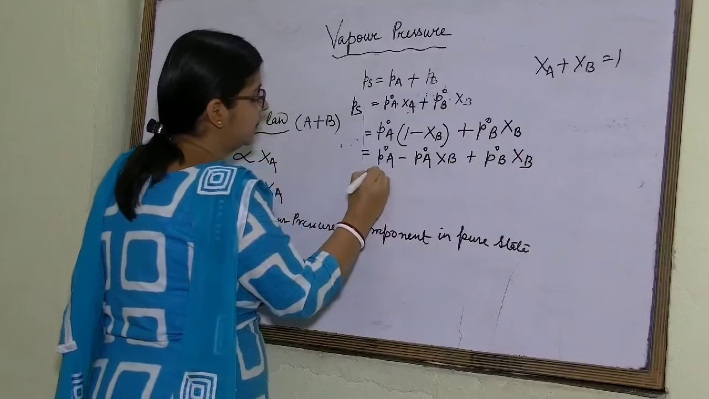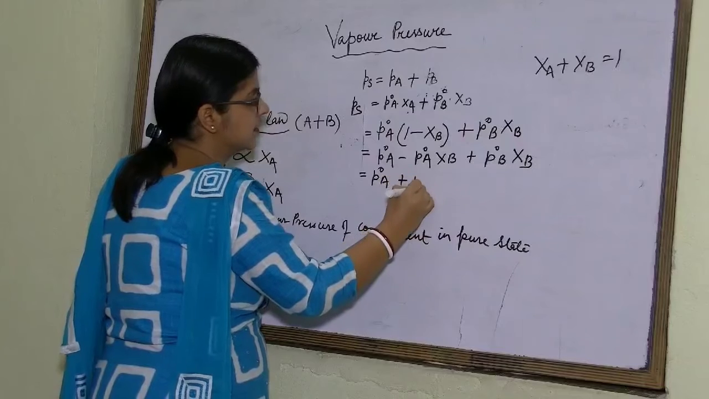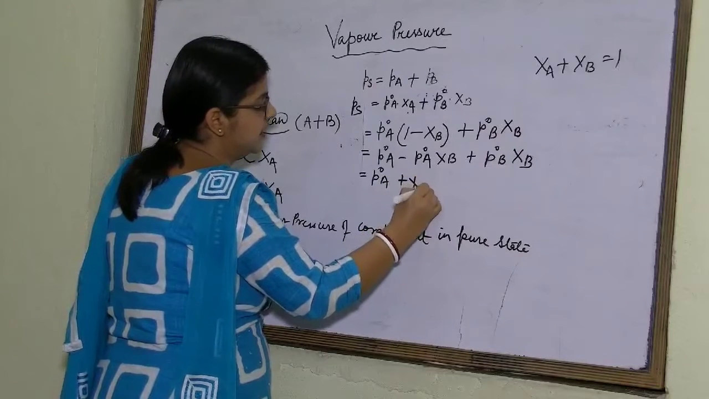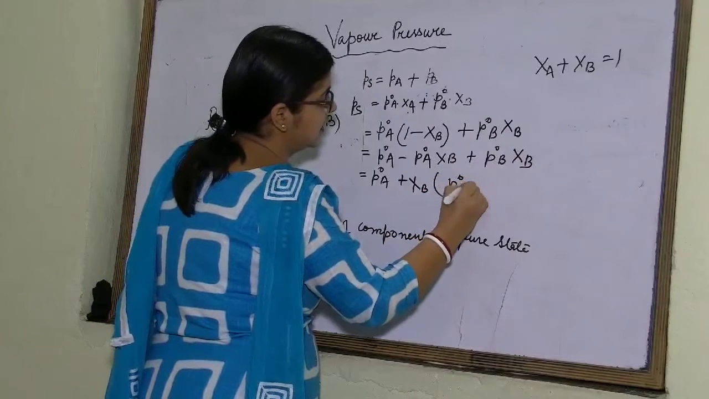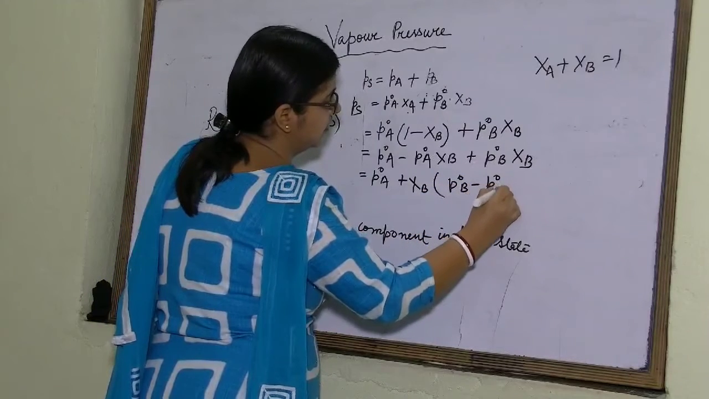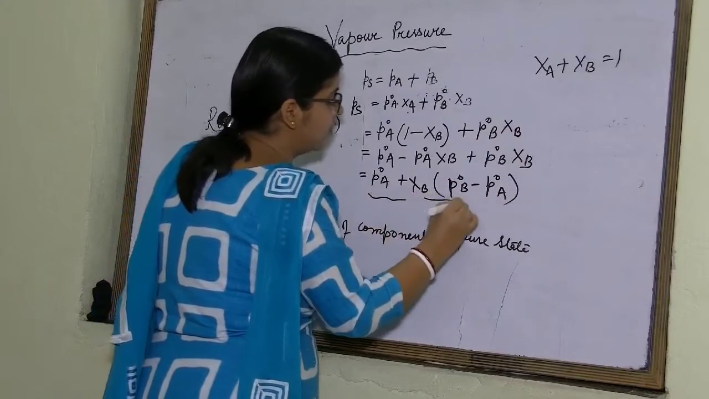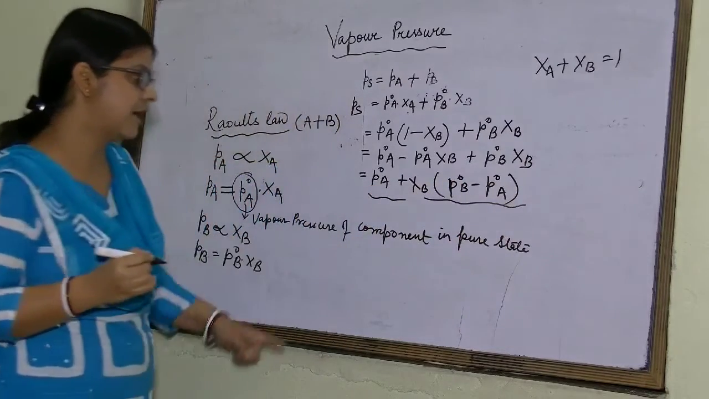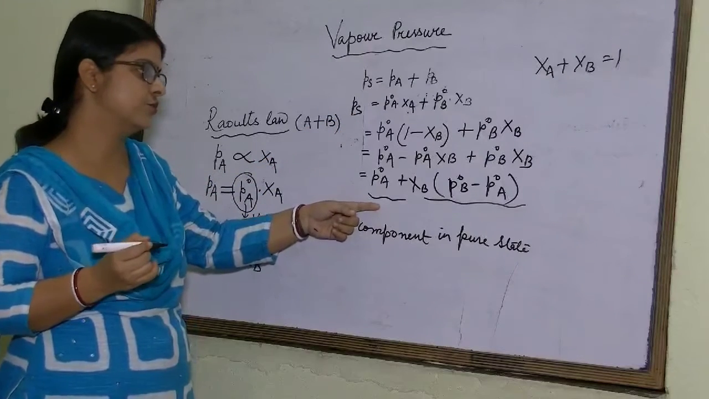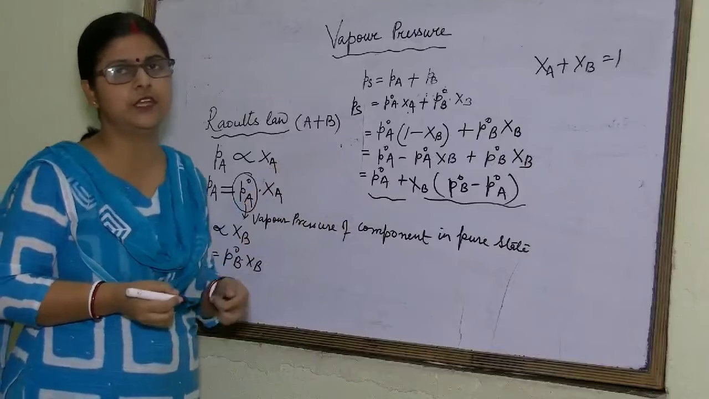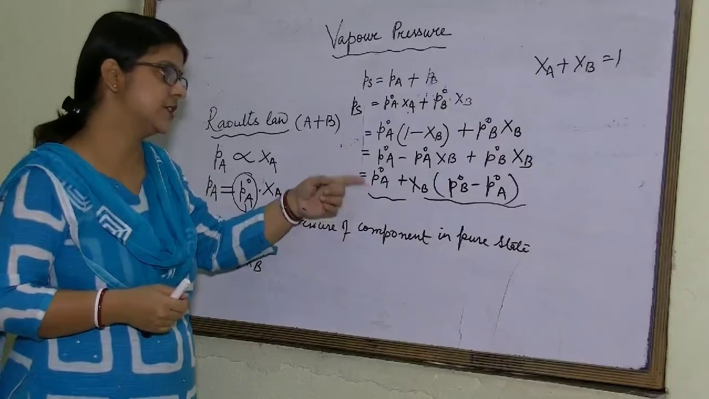So we can write that is equal to P naught A plus XB into P naught B minus P naught A. So I hope you will not have any confusion in deriving this formula. So there are many numericals given in your NCERT book applying this formula.